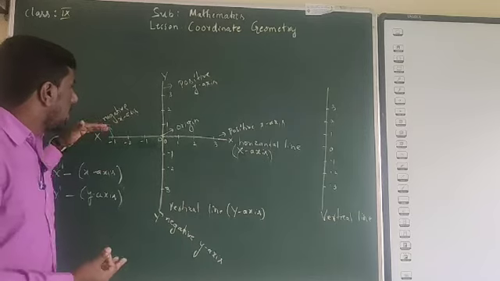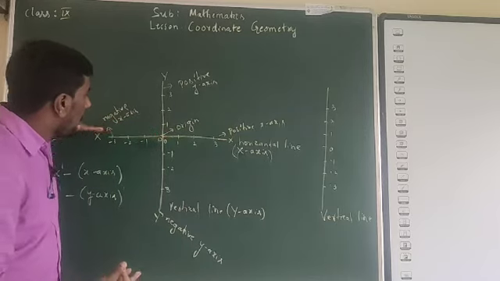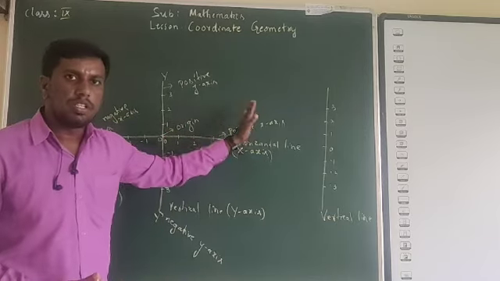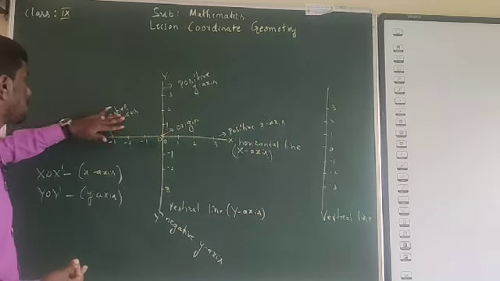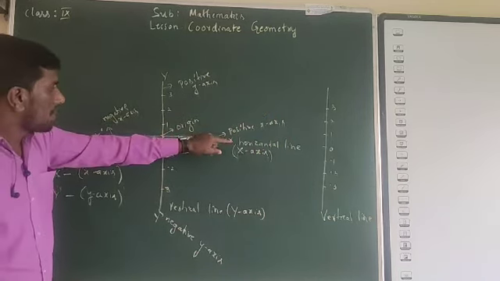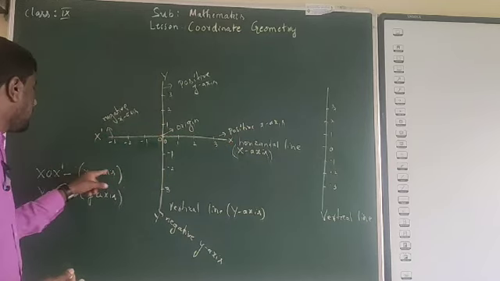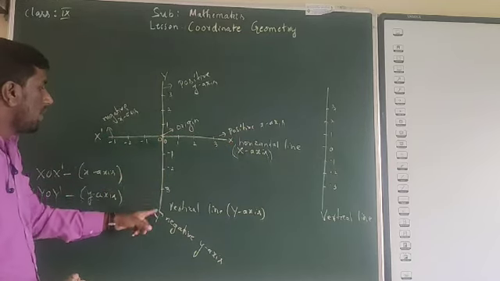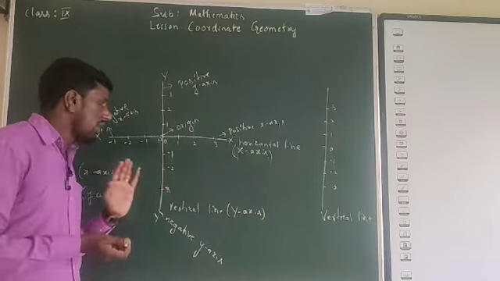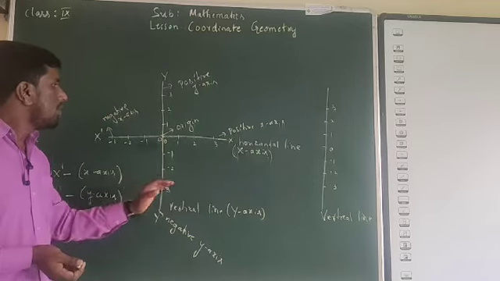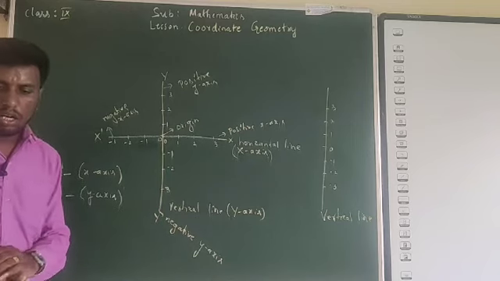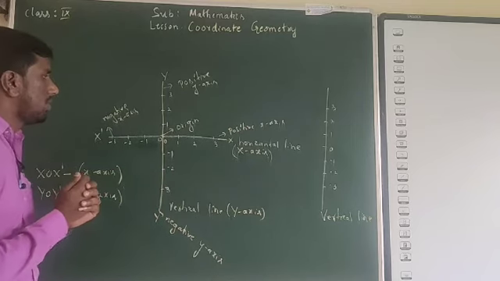Then we will be getting a horizontal line where we will be getting positive numbers, that is called the positive x-axis, and we are getting negative numbers also, that is the negative x-axis. So the representation of x over x dash will be the x-axis, then y over y dash will be the y-axis, the vertical line. Okay, this is about combining those two number lines.